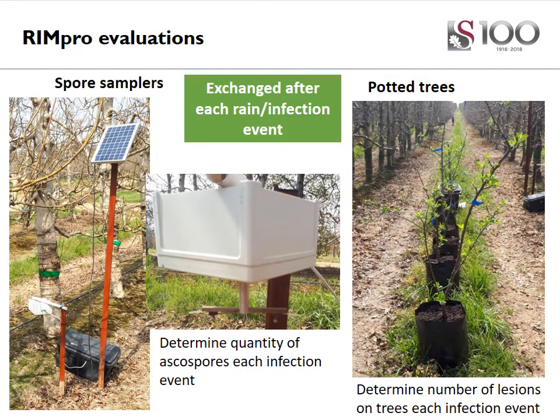Then for the second and third objectives, RIMpro was evaluated using spore samplers and potted trees. Spore samplers were used to determine the quantity of ascospores present after each infection event, and the potted trees were placed in the orchard work rows and were used to determine the number of lesions on trees resulting from each infection event.